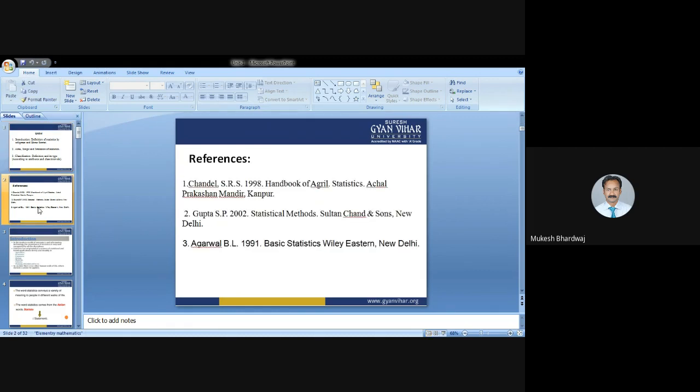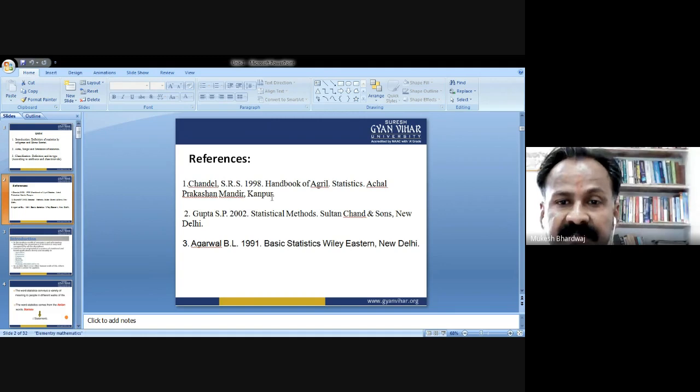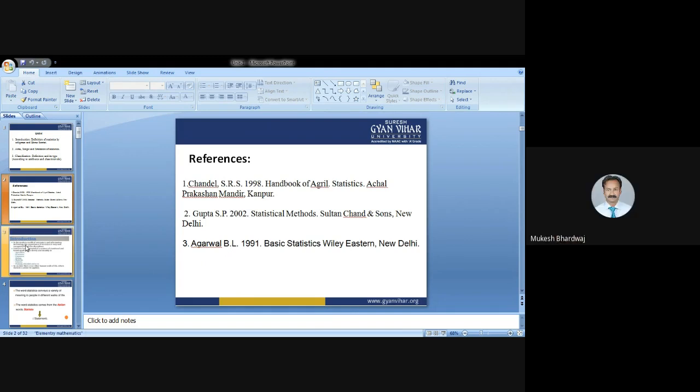References: you can follow these references. First, S.R.S. Chandel, A Handbook of Agricultural Statistics, Achal Prakashan Mandir, Kanpur. Second is S.P. Gupta, Statistical Mathematics, Sultan Chand and Sons. The third reference book is B.L. Agarwal, Basic Statistics, Wiley Eastern, New Delhi.